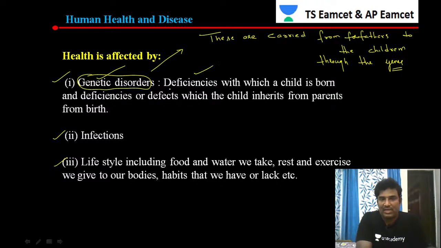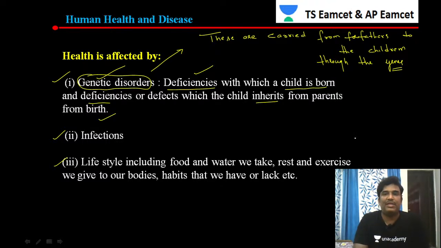So no doubt, disorders mean something. A disorder could be due to some deficiency, so deficiencies with which a child is born. The child is born with some deficiency. Disorder means nothing but that something is not working properly. So these are deficiencies with which a child is born, and defects the child inherits from the parents at the time of birth.